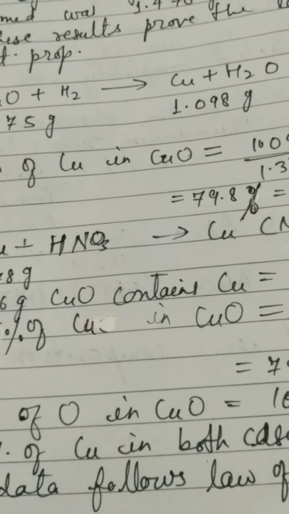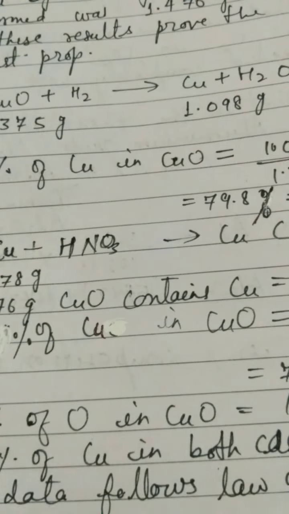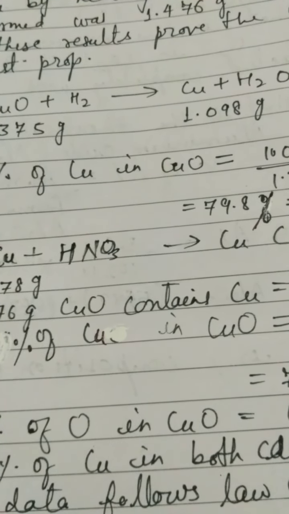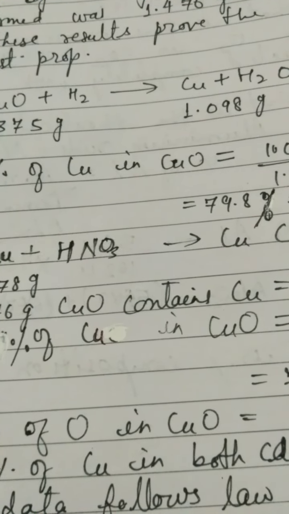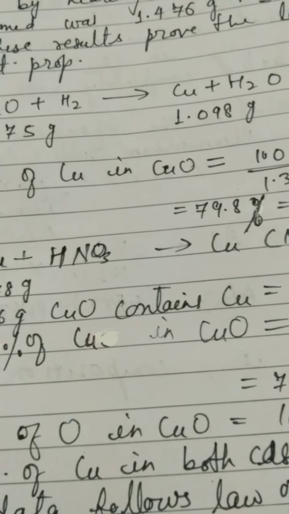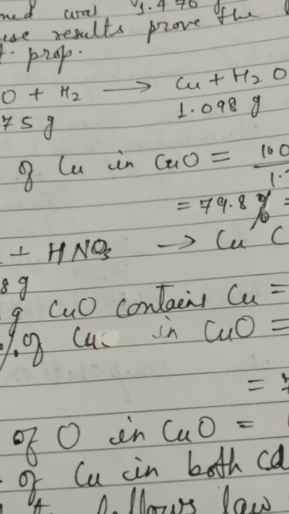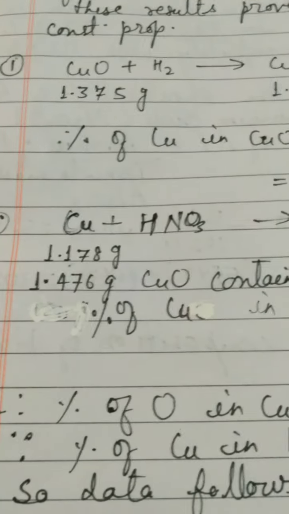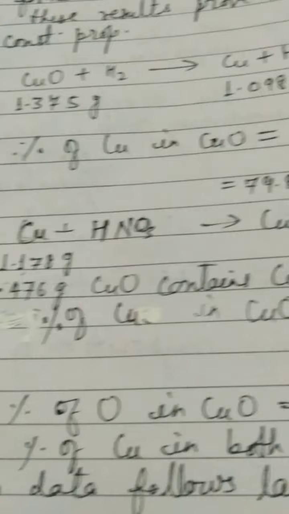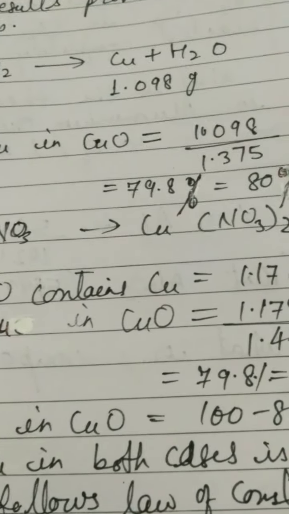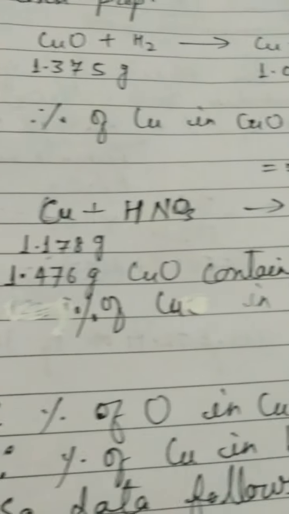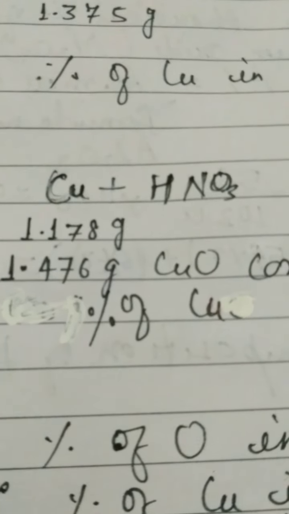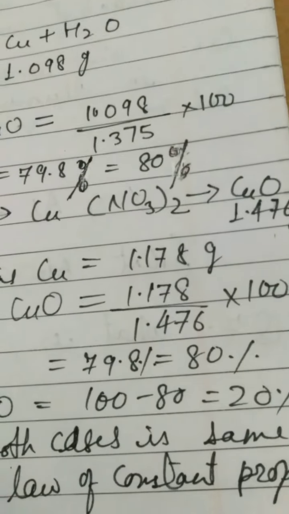You have to show that the copper was converted into cupric nitrate and then converted into cupric oxide by heating. The weight of cupric oxide formed was 1.476 gram. So you have to show that the results prove the law of constant proportion. Yes, we are ready to show. 1.476 gram of cupric oxide contains copper equal to 1.178 gram. What is the mass of copper in cupric oxide? 1.178 gram, clearly it is written here. So what is the percentage of copper in cupric oxide?